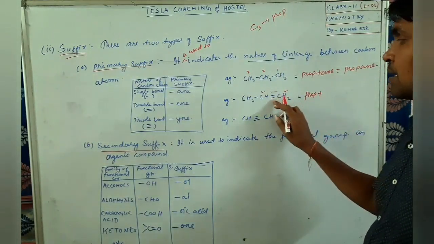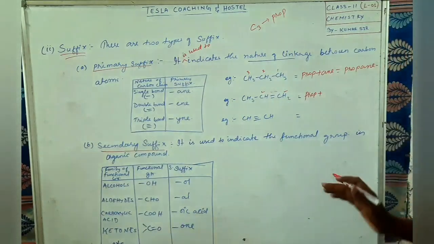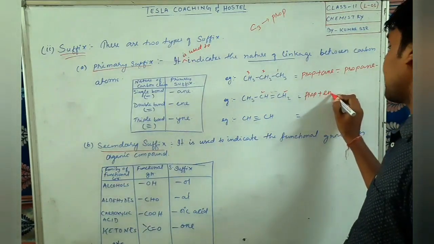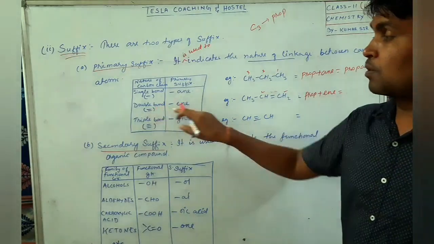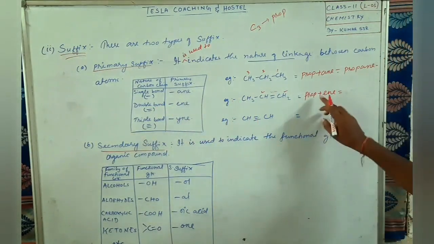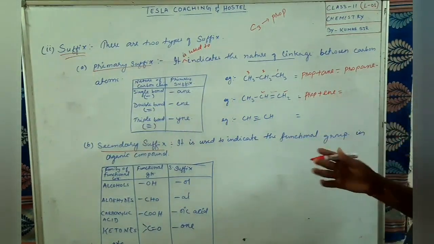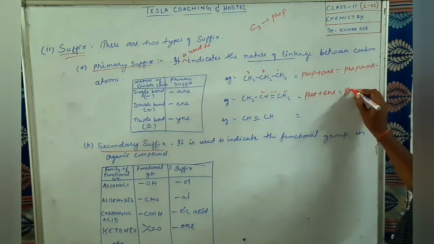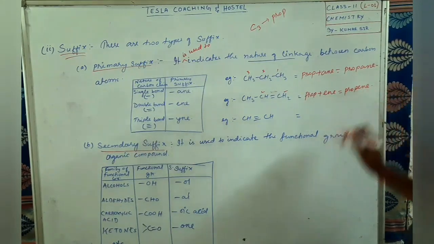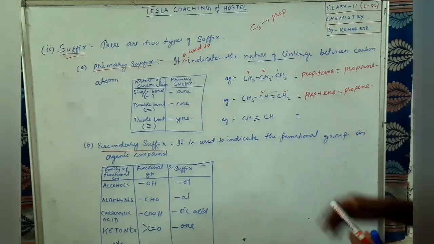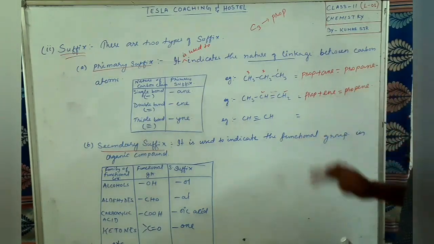And at the last there is a double bond. So we'll write here E-N-E, because double bond means E-N-E will come. So we have written E-N-E, so that name will be propene. Okay? Got it? So this is the primary suffix, we are using it.